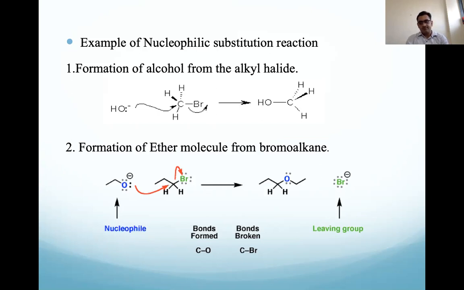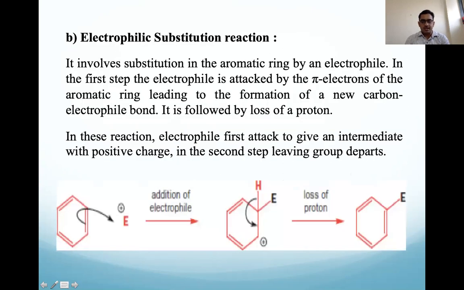Okay, so here we get this type of ether formation. The oxygen-carbon bond formation takes place here, and the carbon-bromine bond breaking takes place. That is the bond broken. So those are examples of nucleophilic substitution reaction.